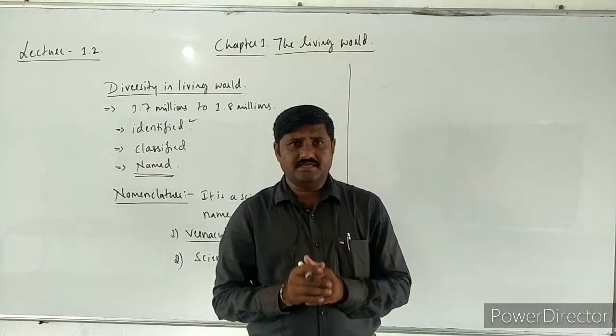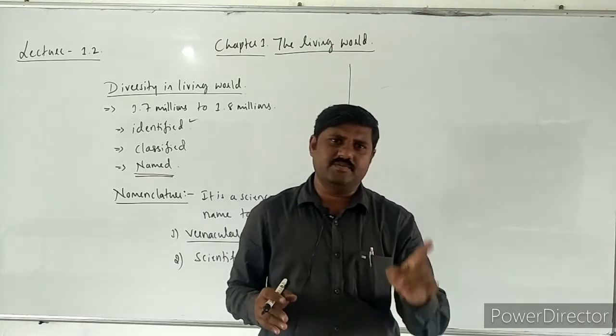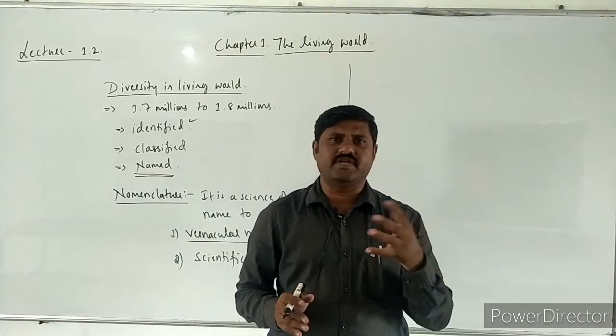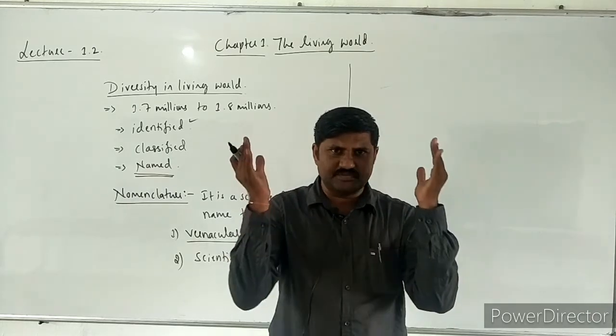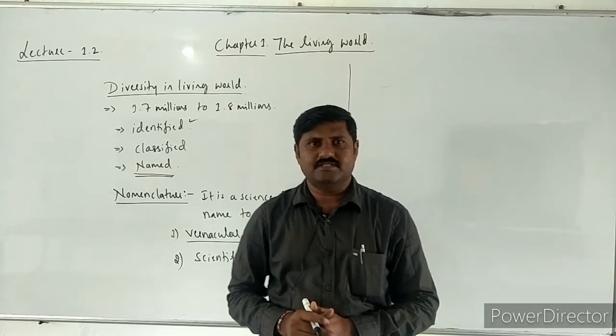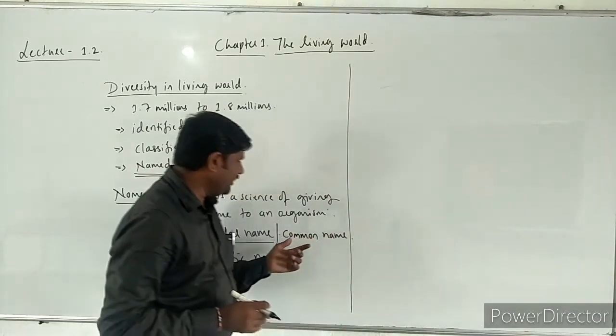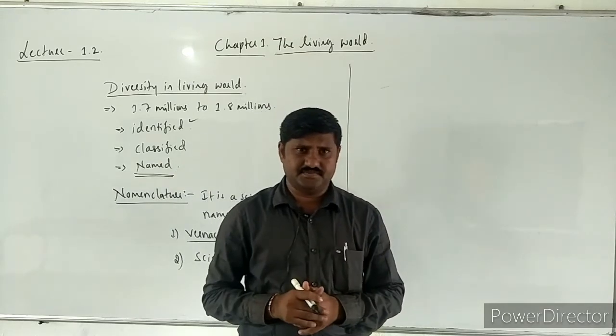Local people called one animal with one name which is very easy for them to pronounce and very easy to remember. That way these common names arise in local languages.